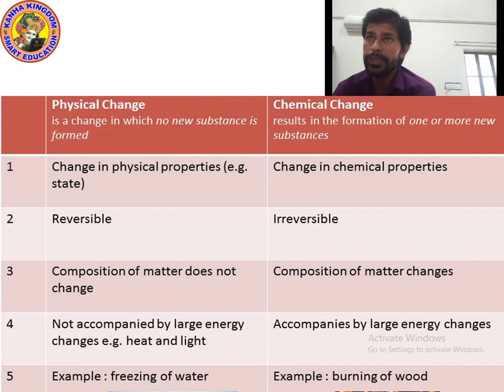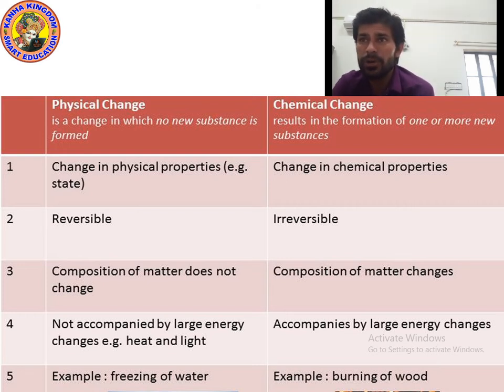Okay, and physical changes are reversible changes, and chemical changes are irreversible changes. In physical changes, the composition of matter does not change. The particles still remain the same. You cannot change the number of atoms. But in chemical changes, the number of particles changes, the composition of matter changes, atoms change.